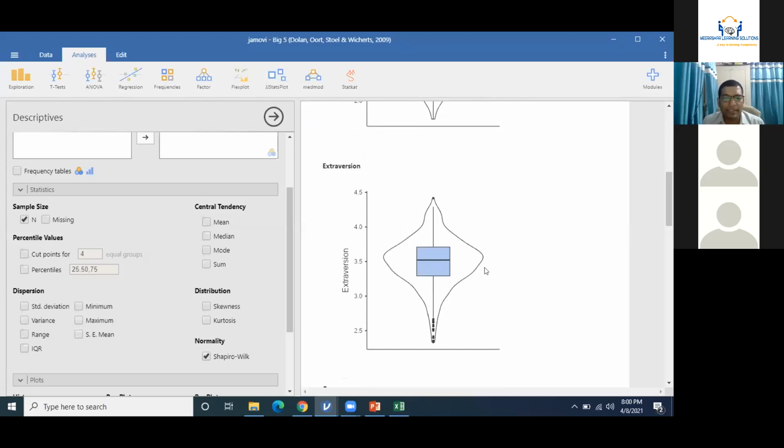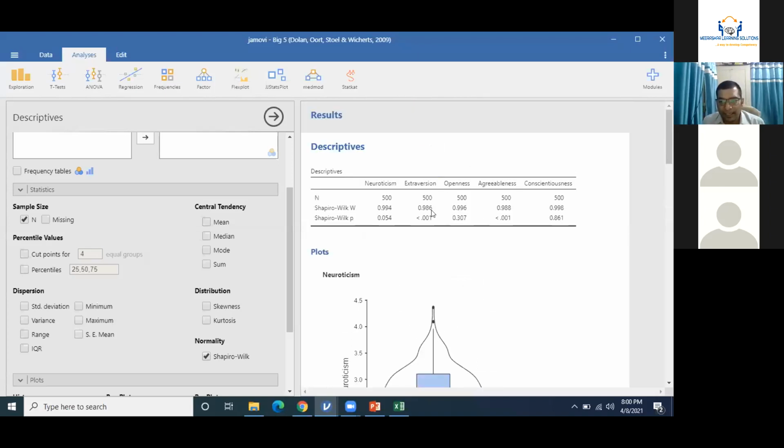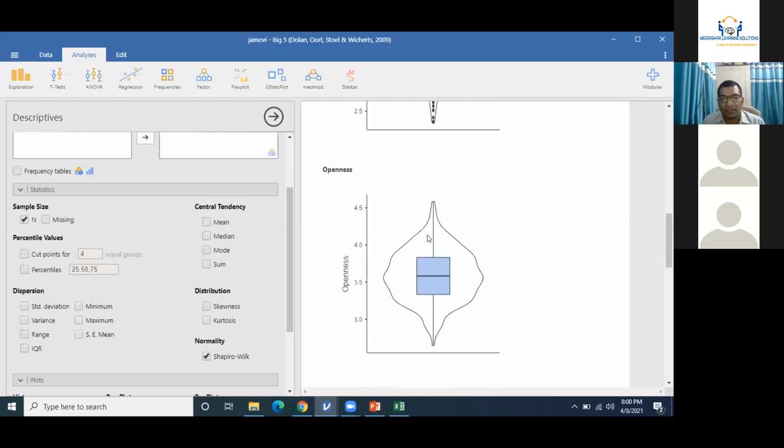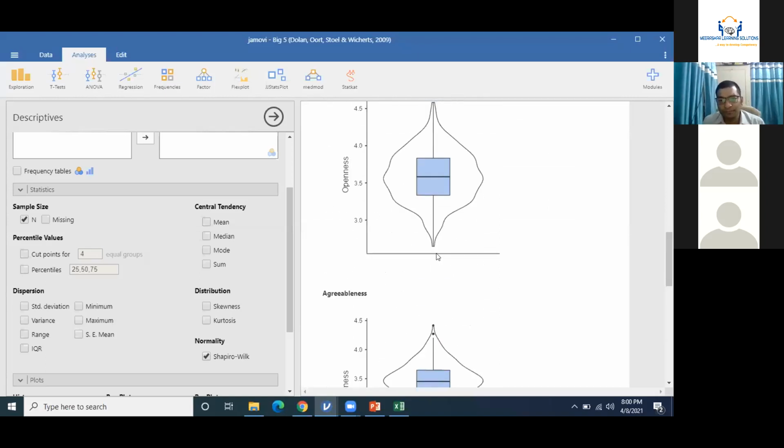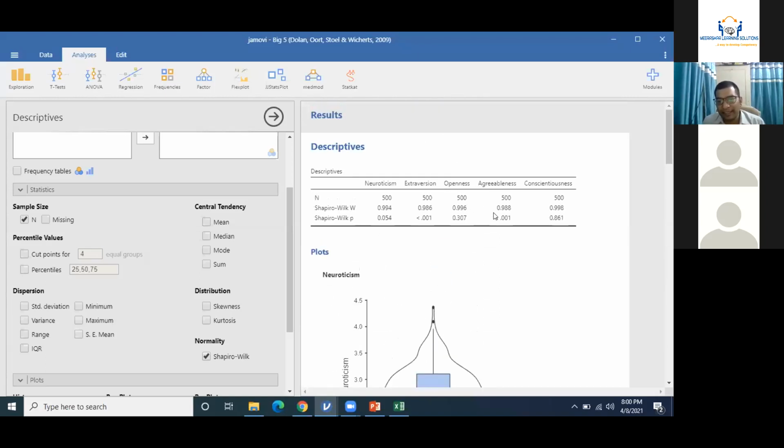Neuroticism is normal, whereas extraversion is not normal. There are a significant number of outliers. Extraversion is not normal according to Shapiro-Wilk. Openness is normal. Agreeableness is not normal, and you can verify that agreeableness is also not normal. So anytime you see the value of Shapiro-Wilk higher than 0.5, what does it indicate?